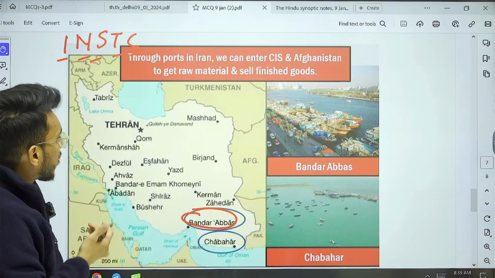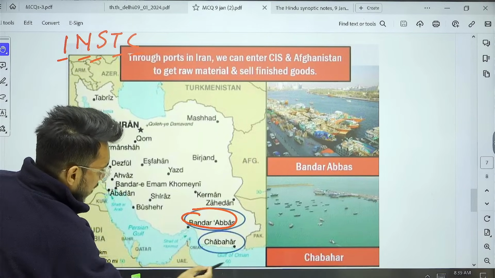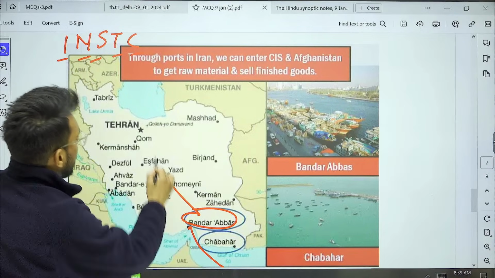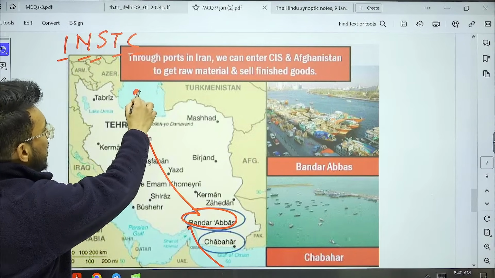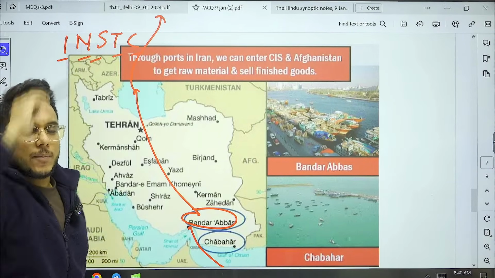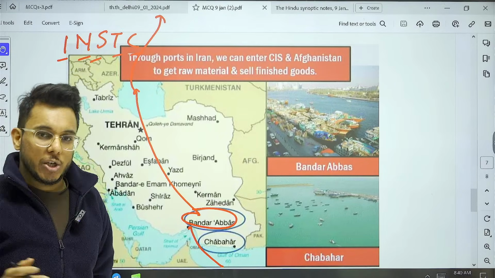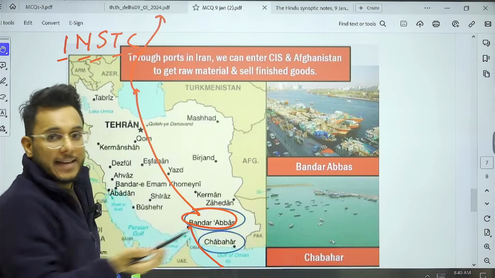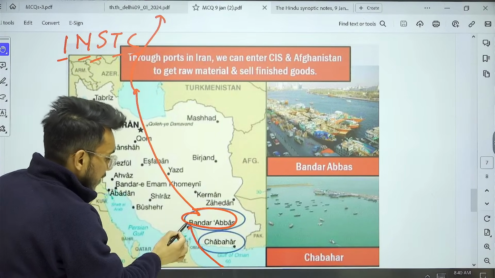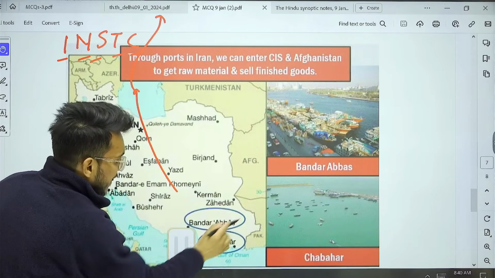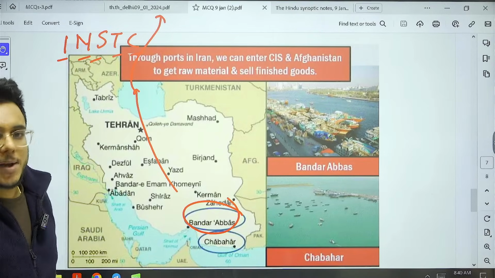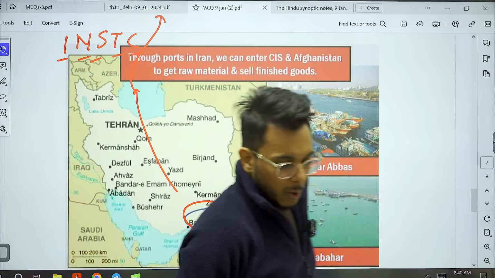By this corridor, we will first enter Iran, then the Caspian Sea, and then through the Central Asian region we'll reach Russia. The entry into the INSTC will be through the Bandar Abbas port. So these are two very important port locations here.